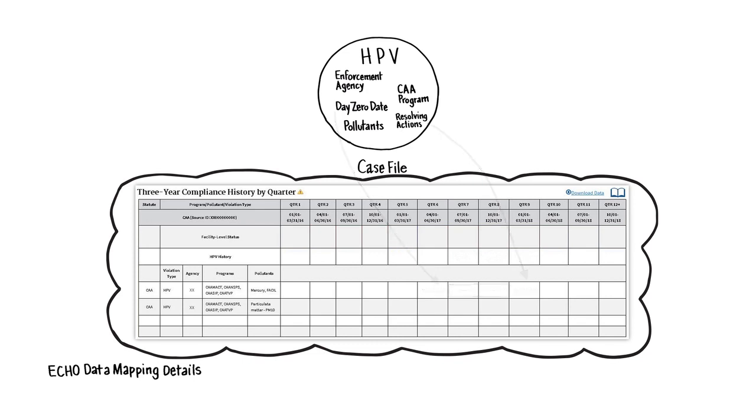If the day zero date and the resolve date occur in the same quarter, both dates are displayed in the cell. If there is no resolve date reported for the violation, the arrows continue to the current quarter, indicating that the violation has not been resolved in the data system.